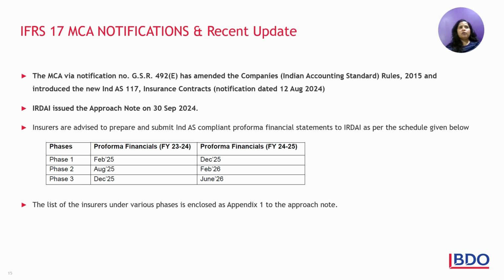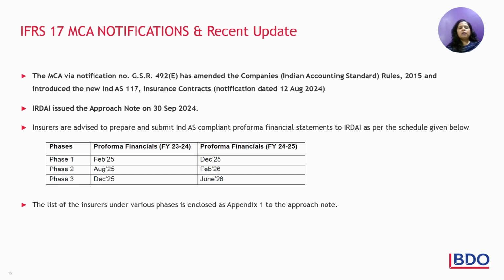IRDA has issued its approach note on 30th September 2024 based on the past history, wherein NBFCs and other financial companies were in a phased manner of approach of Ind AS application. IRDA has also come up with a phased manner of implementation of IFRS 17 or Ind AS 117 as the case may be.